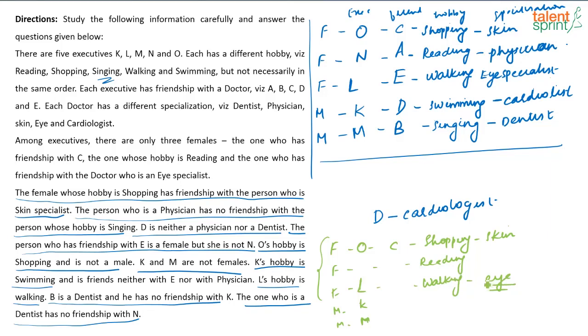Is it clear? Somebody asked me, how was eye specialist for L? I am getting two options. No, you will not get two options. This is how you arrive at eye specialist is L. Okay, I hope it is clear.